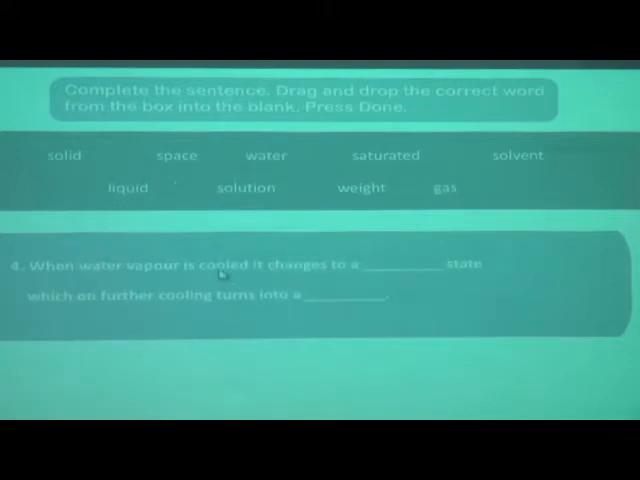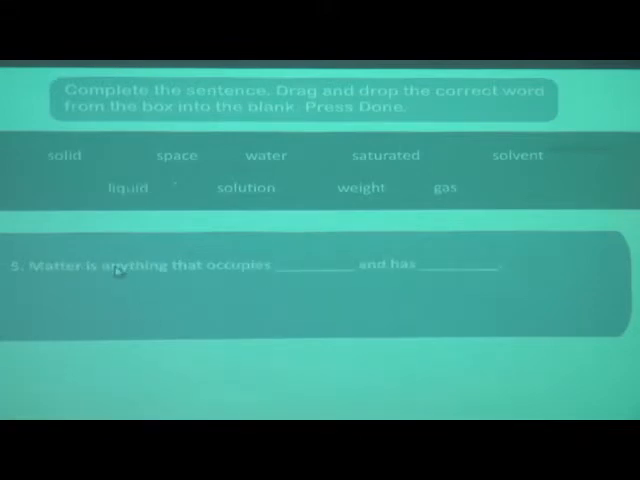See, when water vapor is cooled, it changes to a dash state. Which state? Water vapor is gas state. When it is cooled, it will change to liquid state, and on further cooling it turns into a solid. We will check whether our answer is correct. Good, yes, we are correct. Now we will move to the next question.